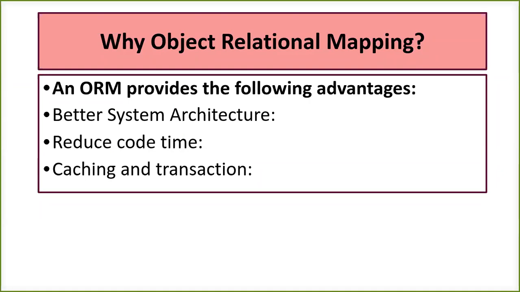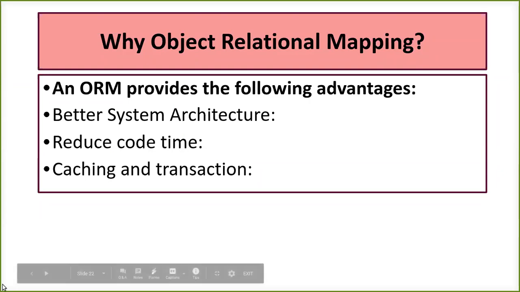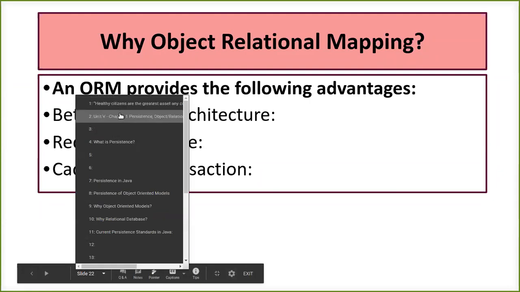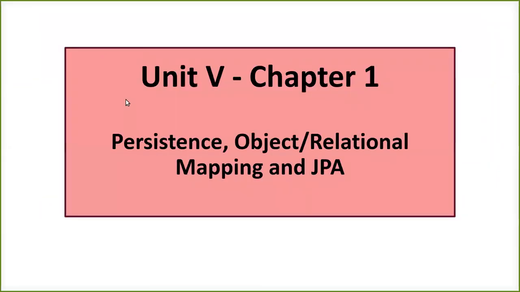Okay, so there we end with our first chapter of your unit 5. I'll just go back and we'll see what we have done today. We'll revise it quickly, and then we are done with this chapter. So we started with chapter 1, that is persistence. We have learned what persistence is. We have learned about object relational mapping, and JPA is the Java Persistence API.